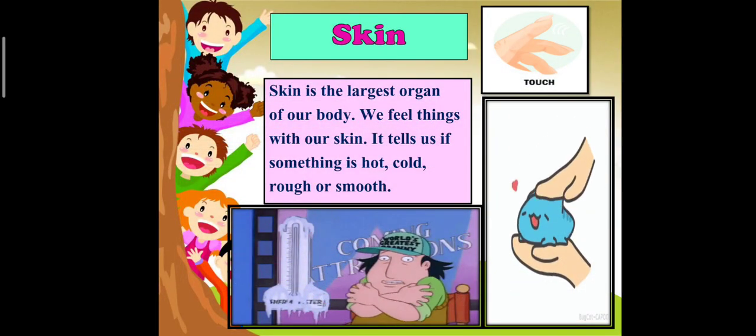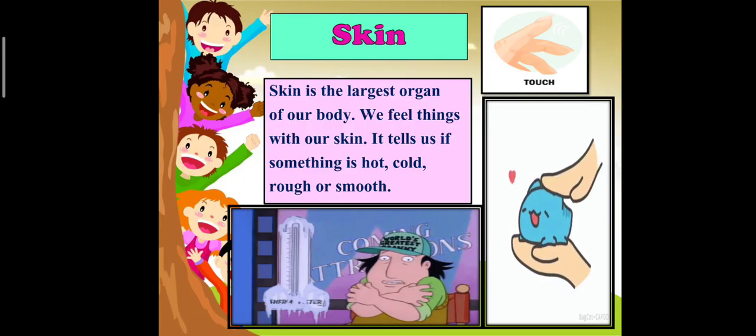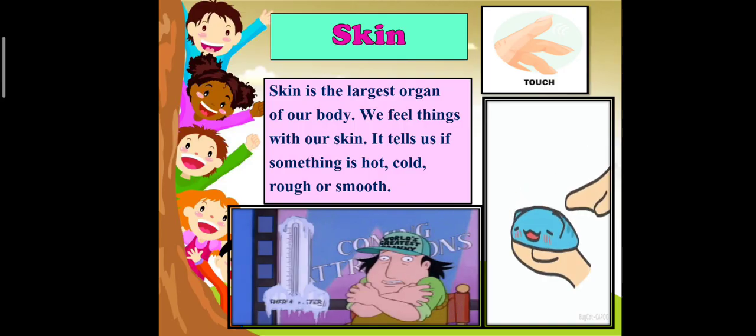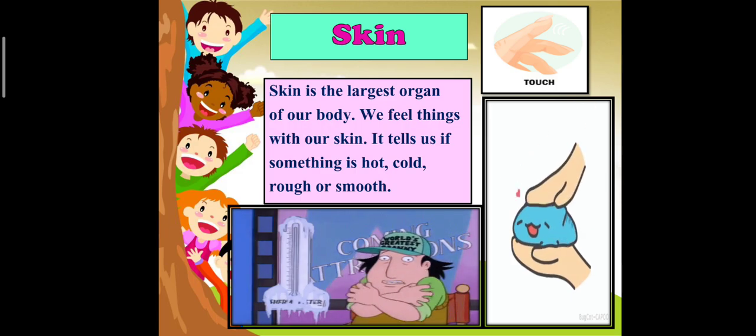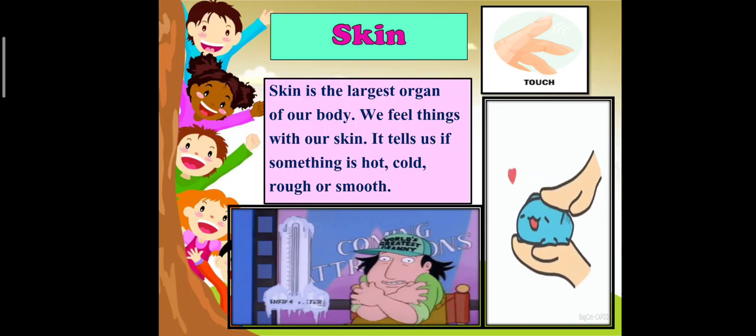Now, skin. Skin is the largest organ of our body. It is the outer covering of our body. We feel things with our skin. It tells us if something is hot, cold, rough or smooth. Skin protects the organs inside our body. We have to bathe daily to remove all the germs and dirt from the skin.